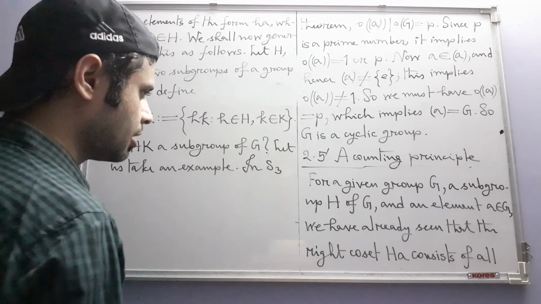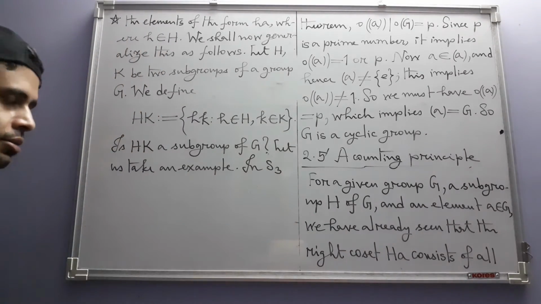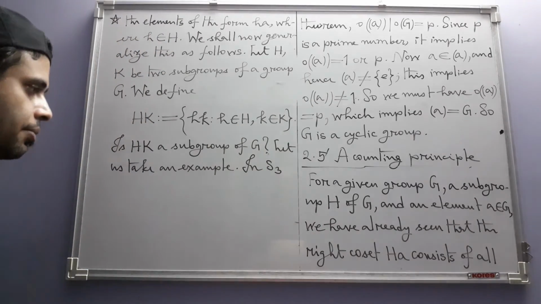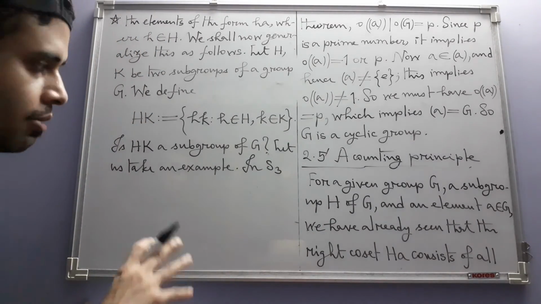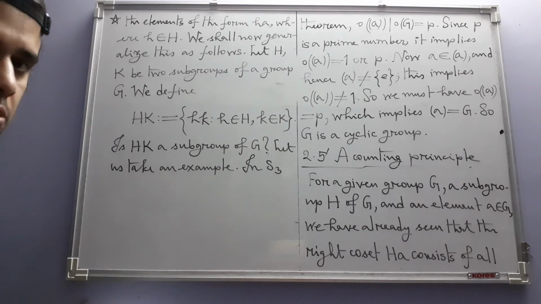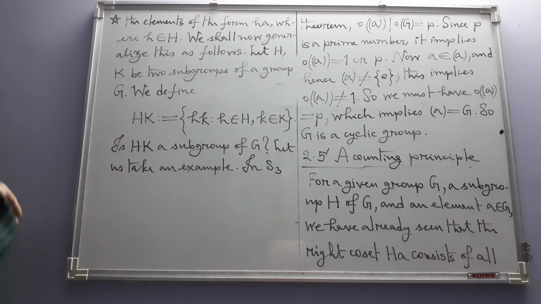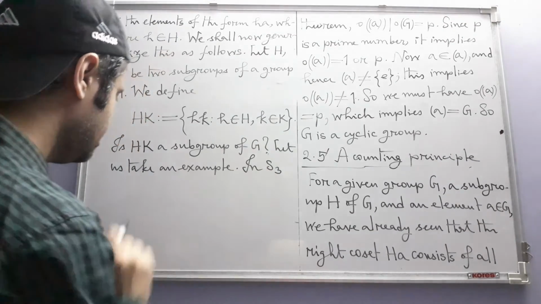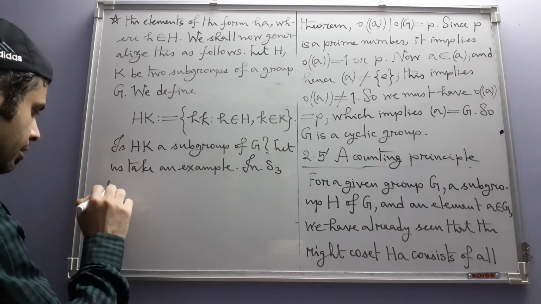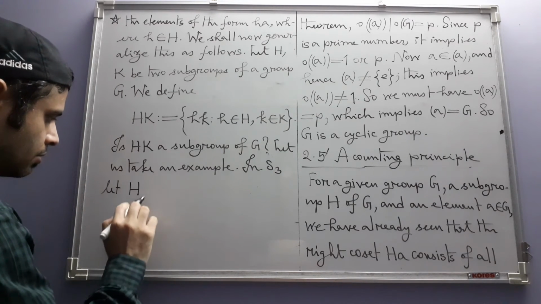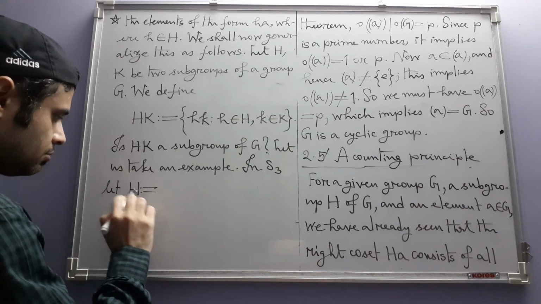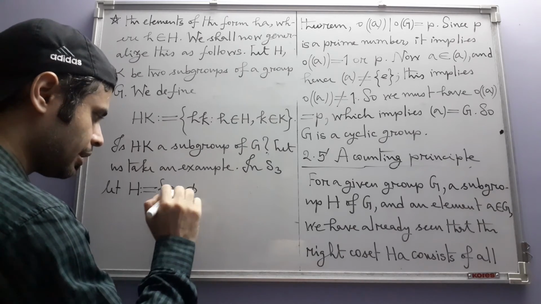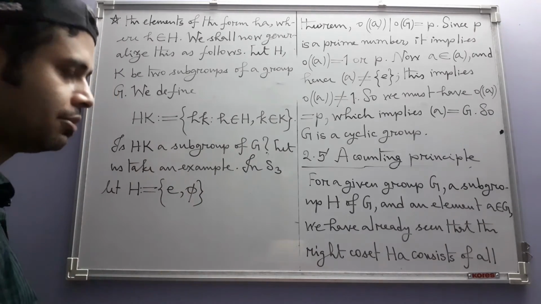In S3, recall our familiar group, the symmetric group of degree 3, which consists of all the bijective mappings of a set having 3 elements onto itself under the composition of mappings as binary operation. Now, in S3, let H be the set consisting of the identity mapping and the mapping phi.